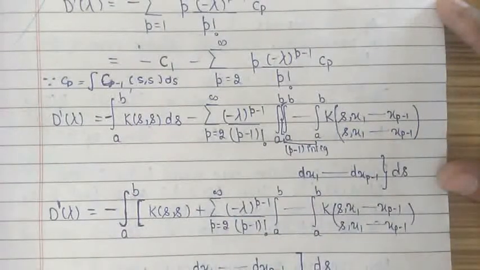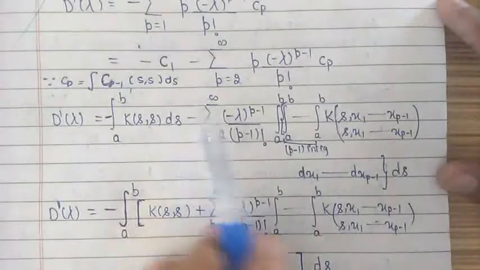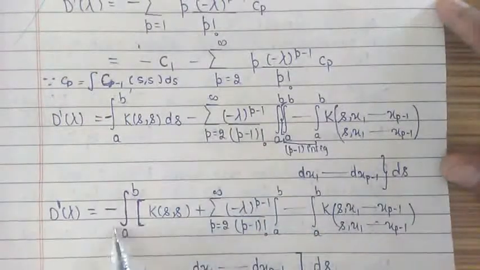Now we can combine these two integrals under the same integral sign.